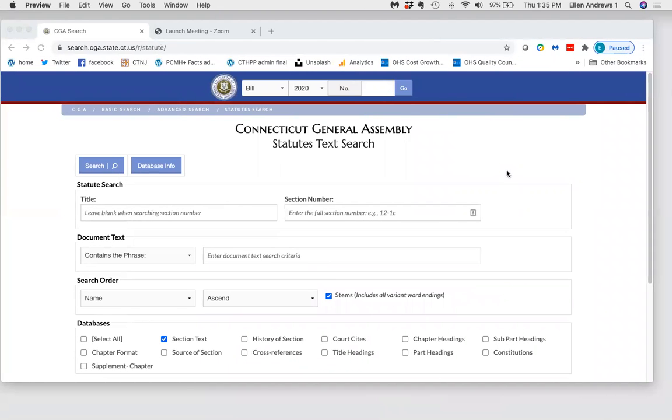To start, go to the state's statute search webpage. The link is in the toolbox. Leave the defaults checked for section text at the bottom and stems in the middle of the screen. The most important step is to choose your search terms. First, try the most obvious wording. If you're looking for laws about the Husky program, try Husky. Most of the time, this will work well and get you what you're looking for.